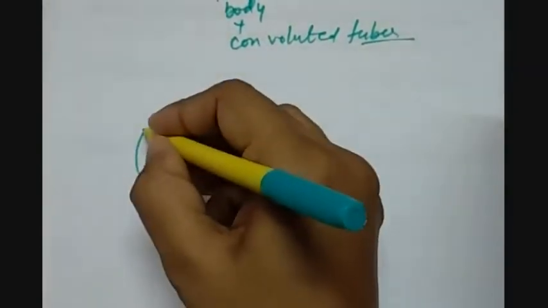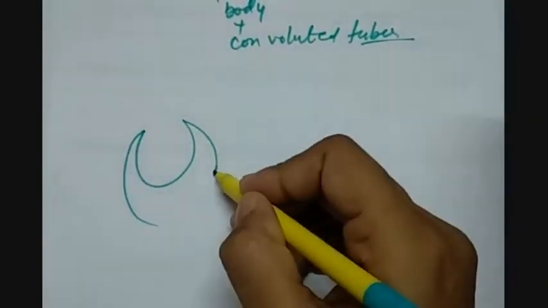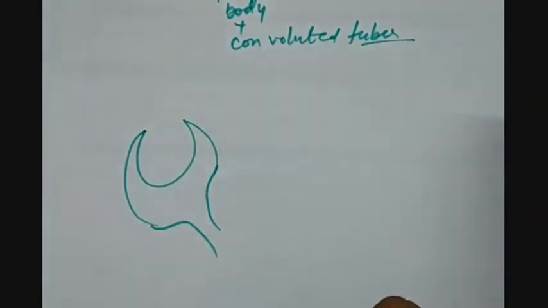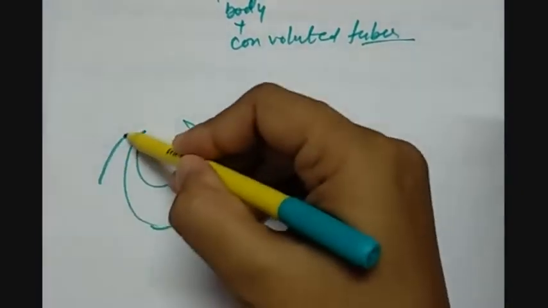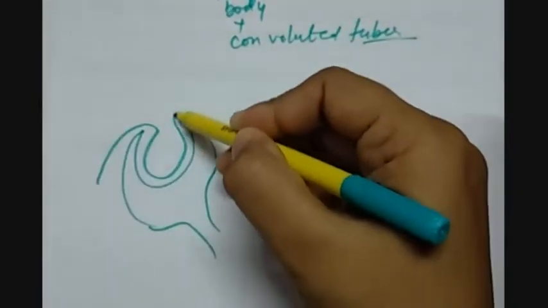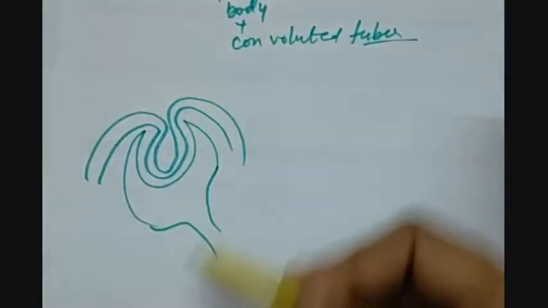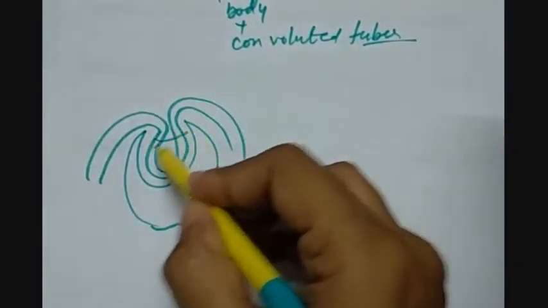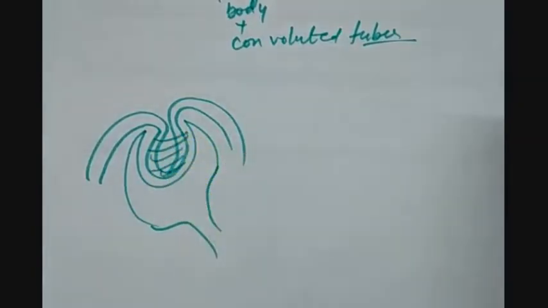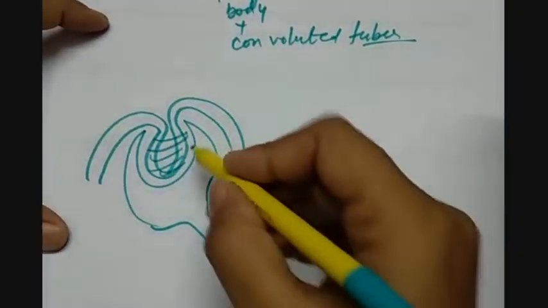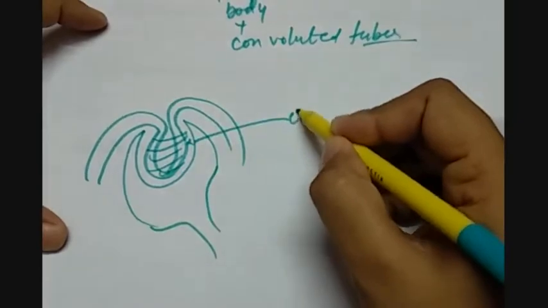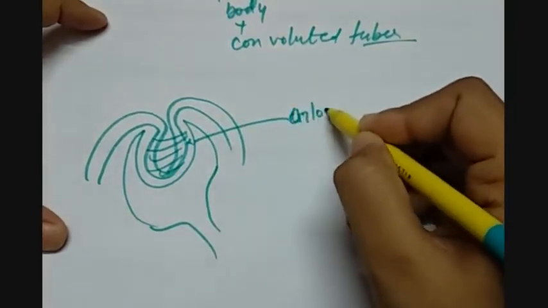The Malpighian body has a cup-like structure in which a cluster of blood capillaries is there, like this. So here this is the cluster of blood capillaries, and this cluster is known as the glomerulus,